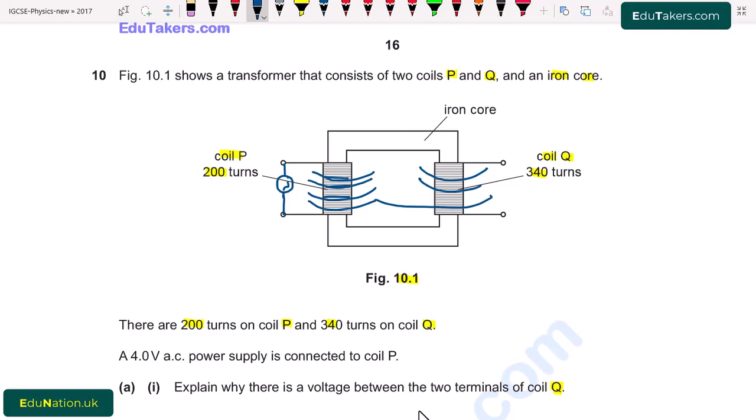So some of the magnetic lines of the primary coil pass through the secondary coil, due to which there is an induced voltage across the terminals of coil Q. So due to the magnetic field produced in the primary coil, there is an induced voltage in the secondary coil.